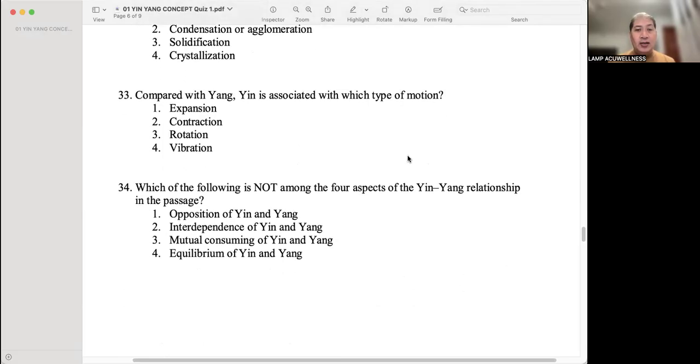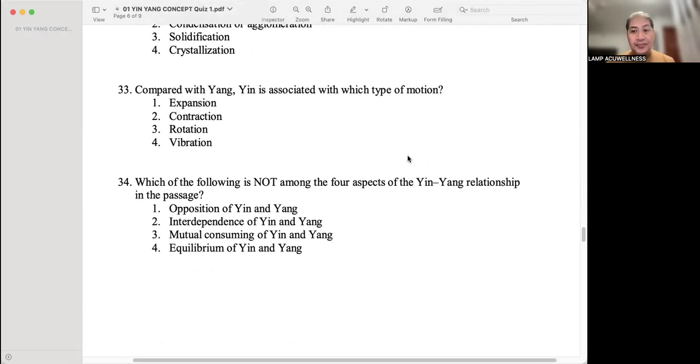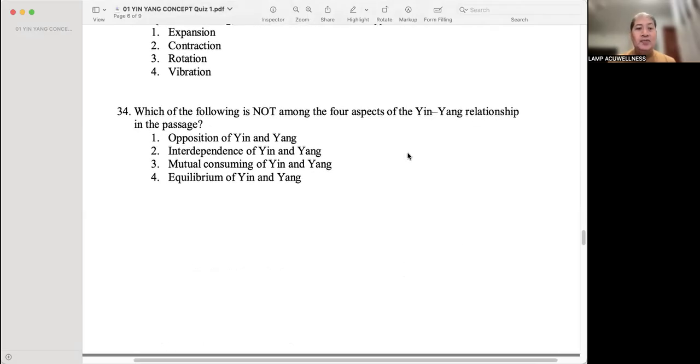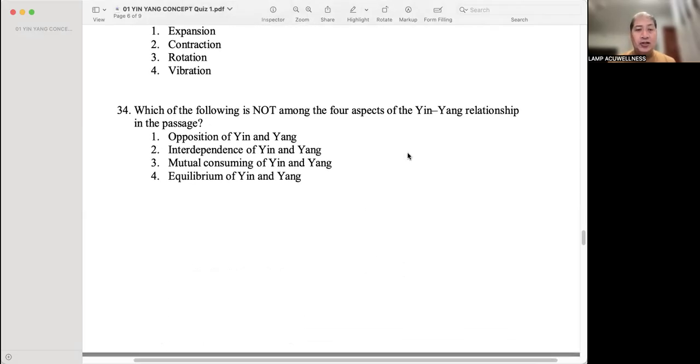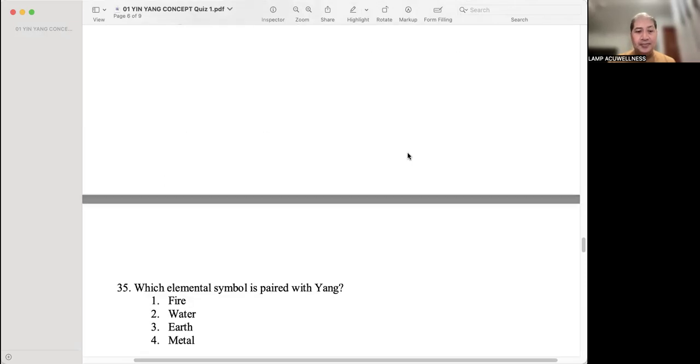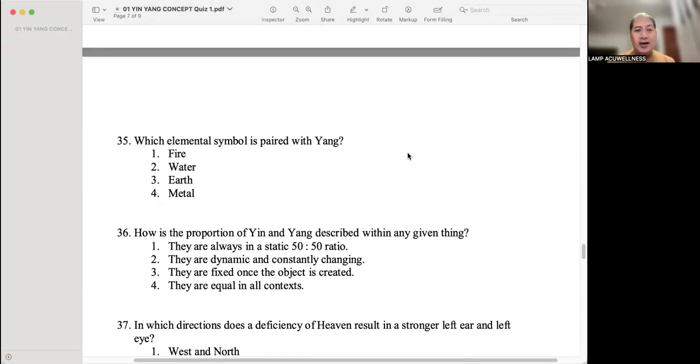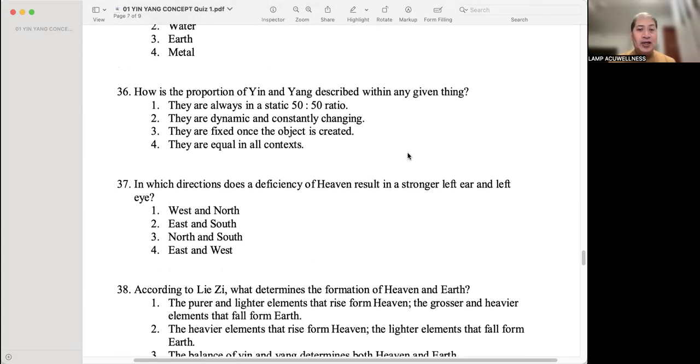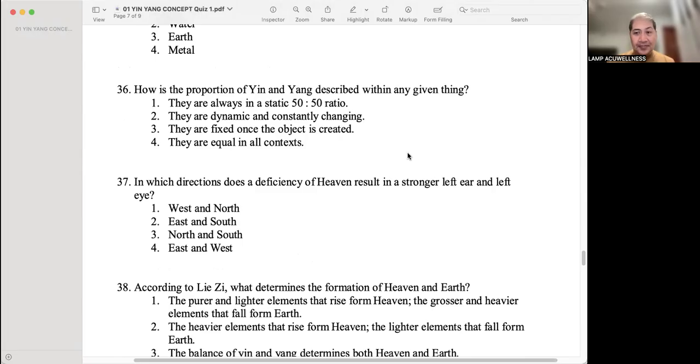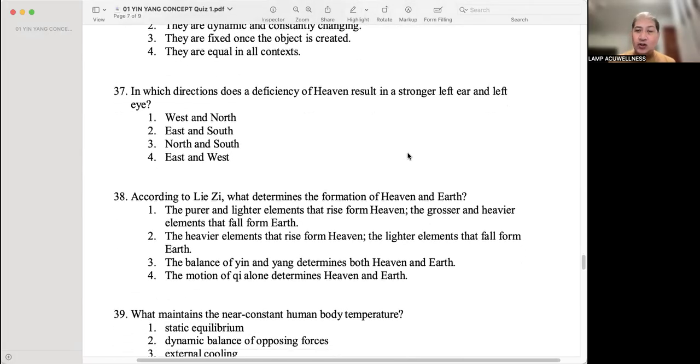Compared with yang, yin is associated with which type of motion? Contraction, number two. Which of the following is not among the 4 aspects of the yin-yang relationship? Equilibrium of yin and yang. Which elemental symbol is paired with yang? Fire, number one. How is the proportion of yin and yang described within any given thing? They are dynamic and constantly changing. In which directions does a deficiency of heaven result in a stronger left ear and left eye? West and north, number one.